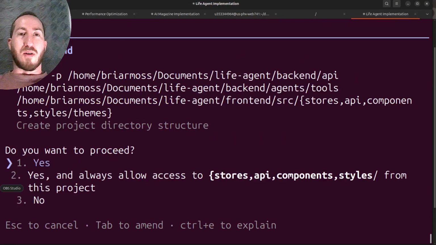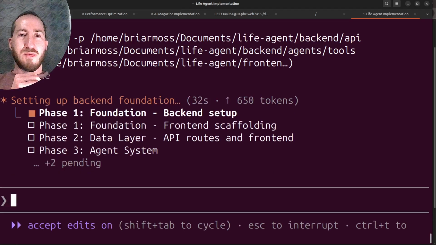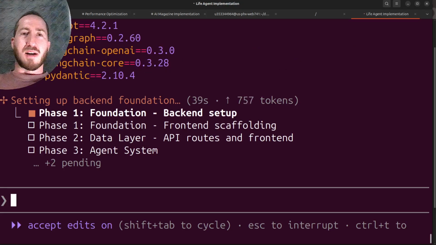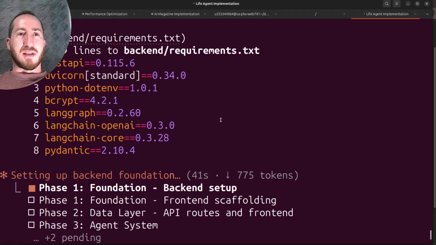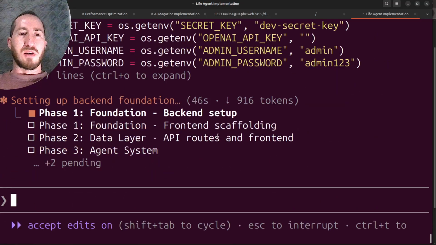So let's see. Oh, already it wants to create the project directory structure. That makes sense, I guess. So we're going to let it do that. And if in the next few seconds it doesn't prompt something up, we're going to get paused. As we can see, it's writing the requirements.txt. I'm going to watch this, and if anything comes up or anything gets stopped, then I'll be back with you.